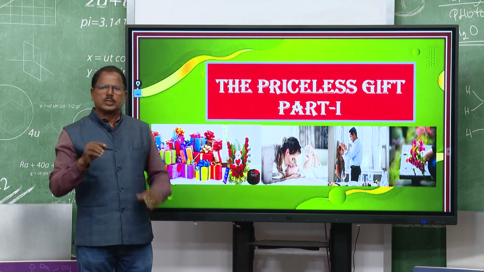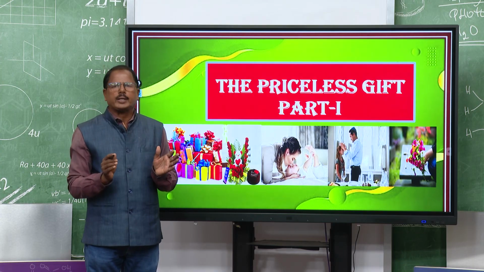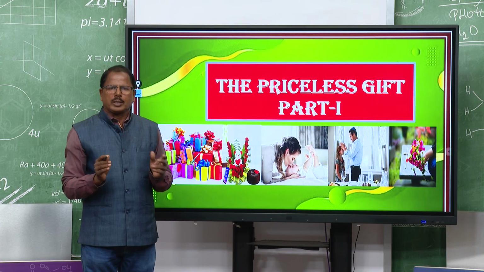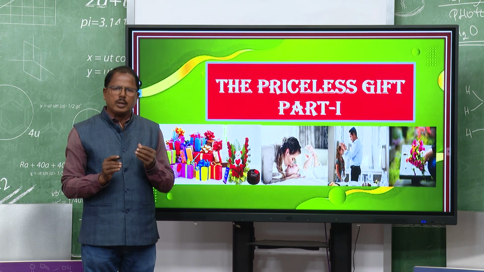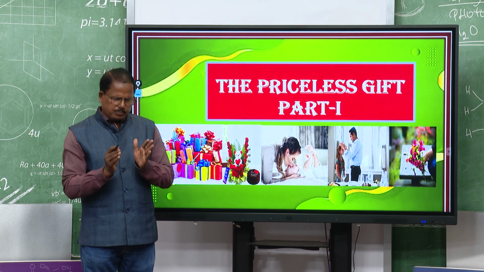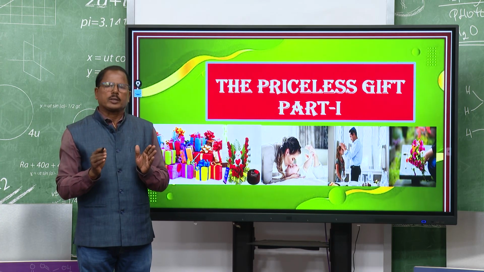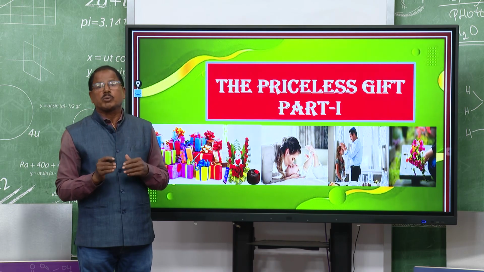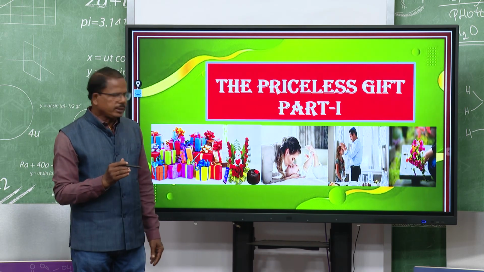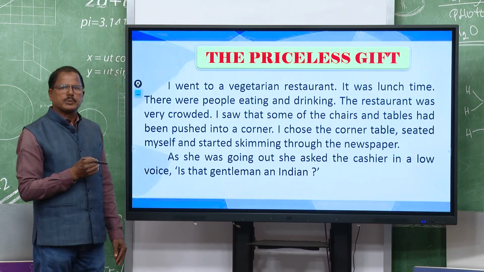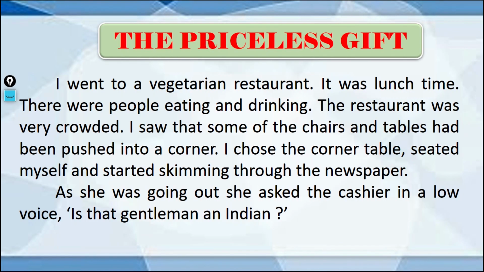The Priceless Gift: we have divided the story into 7 parts. There are 4 main parts in the story, but each part has been divided into sub parts, so that we can read easily and you can understand the story better. So, let us begin the story. You see The Priceless Gift, the first 2 paragraphs.